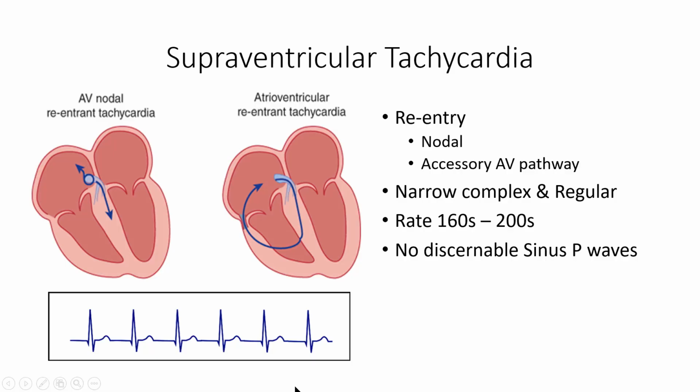Next up is supraventricular tachycardia. Now this tachyarrhythmia is the result of re-entry, and it can be re-entry through the node or a direct pathway that connects the atria and ventricles. This will produce a narrow complex and quite regular tachycardia that can range anywhere from the 160s to 200s, and as we said previously, there will be no discernible sinus P waves.